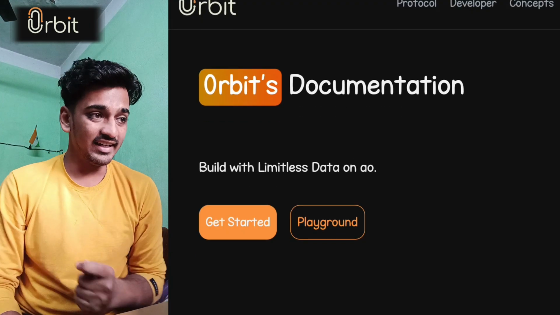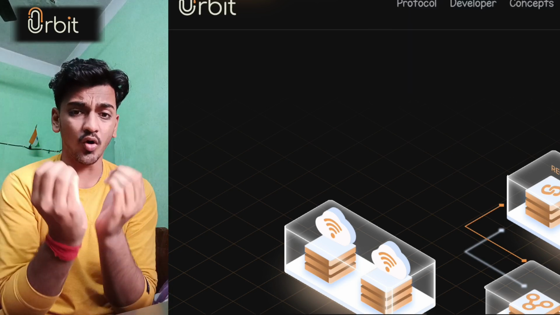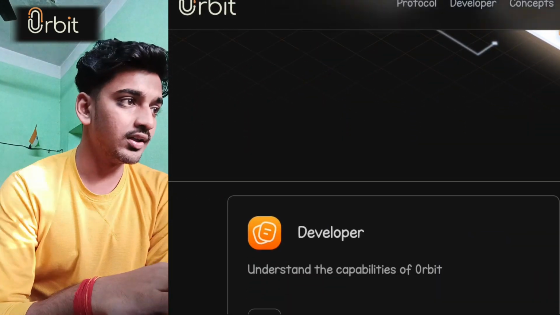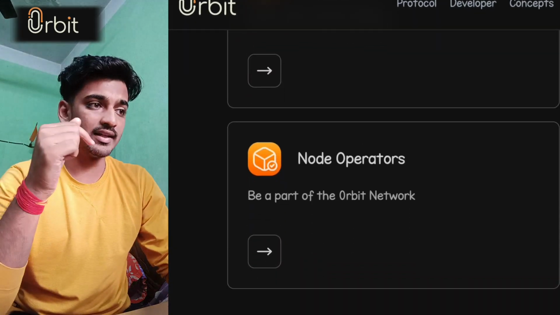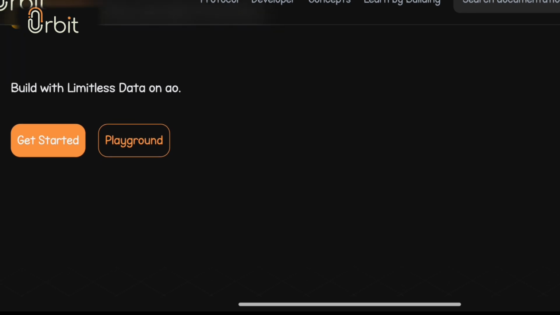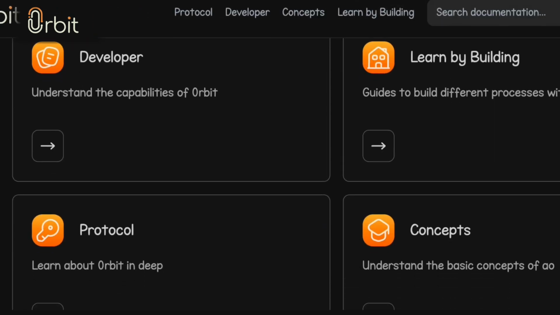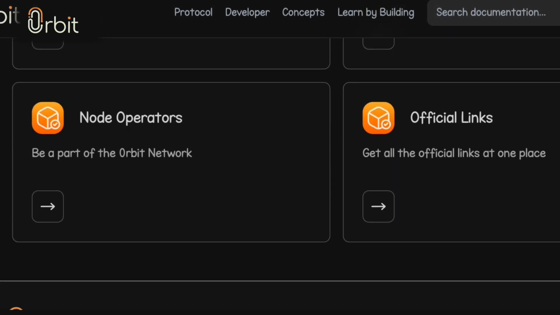So yeah, I have done a very brief intro about Orbit and the Orbit architecture, how Orbit works. So let's jump into their docs section. Here I come into the page docs.orbit.protocol. I pasted the link in the description box as well. If you come into the page, here you get two options, get started and playground. Other than that there are developer options, learn by building, protocol, concepts, node operation, official links and other stuff.